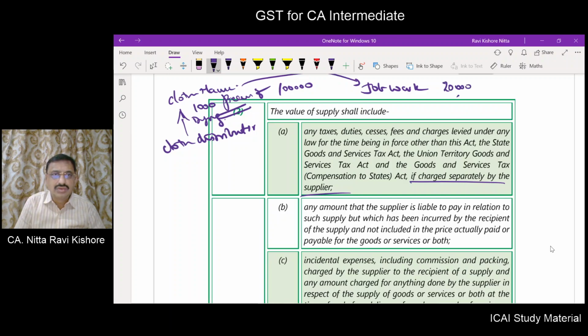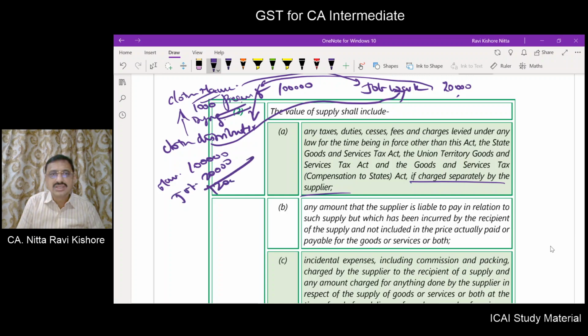Now what is happening is the cloth distributor, this 20,000 is not paid by the cloth manufacturer, but the cloth distributor directly pays to the job worker. Once these cloth pieces are got dyed, the pieces will come back here and this fellow will send to this fellow. Now what happened is, for this supply 1 lakh is paid to the manufacturer and 20,000 is paid to the job worker.